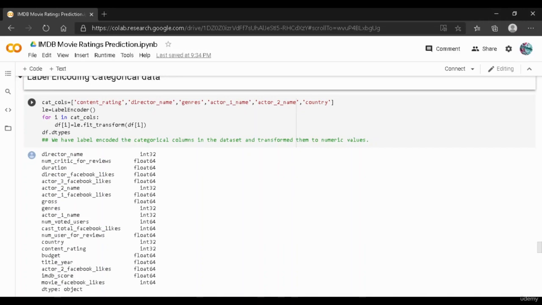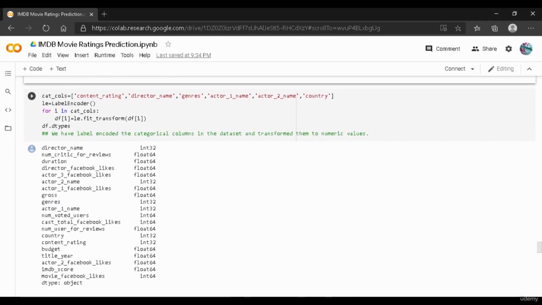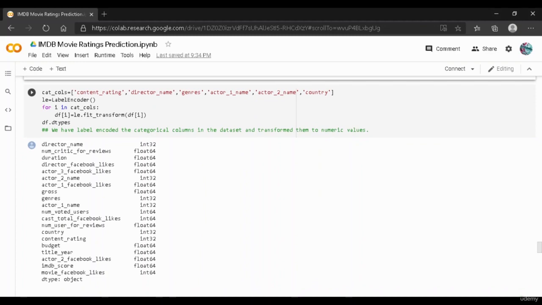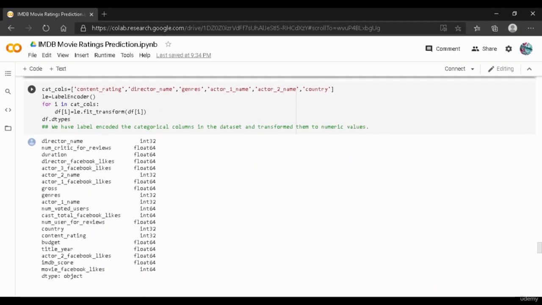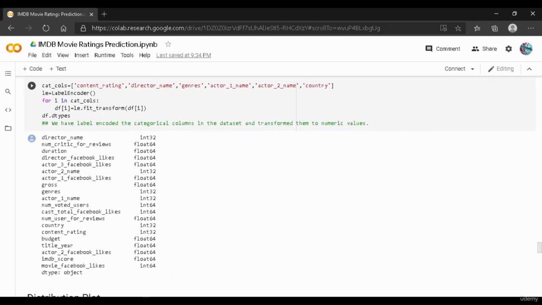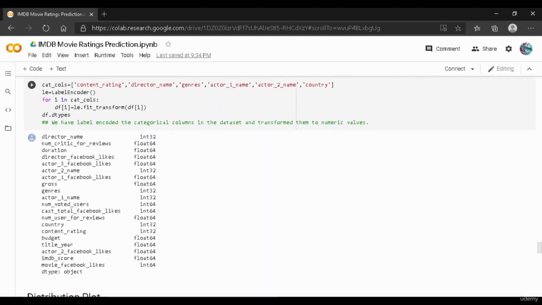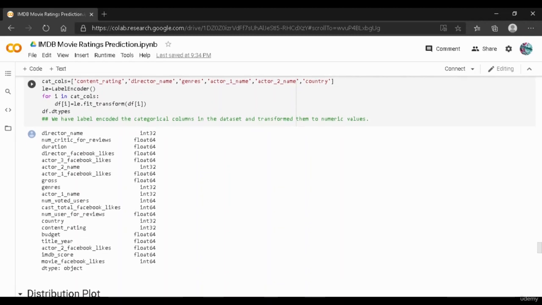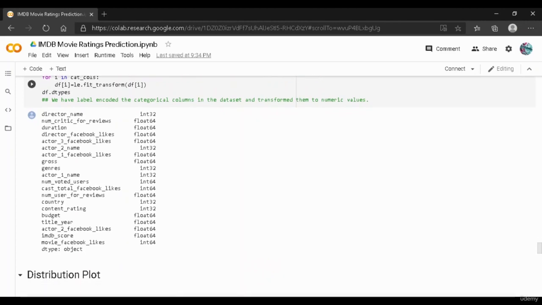And we have applied label encoder on those columns. Now if we check the director name, previously it was of object type, and after label encoding the director name is of integer type. And all the columns in our data belong to integer types or float types now.